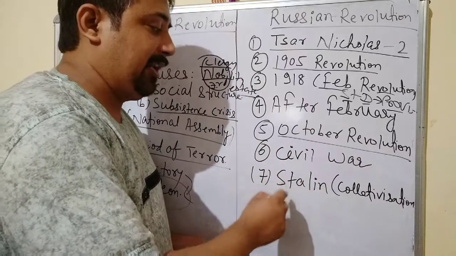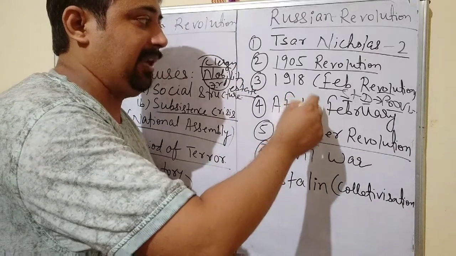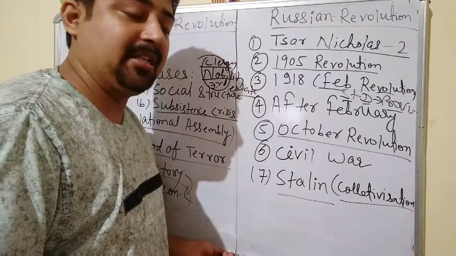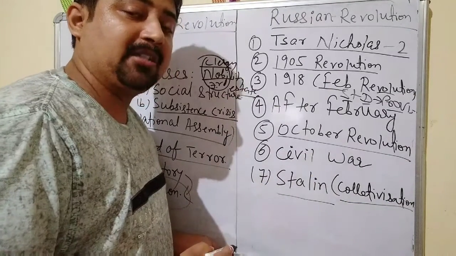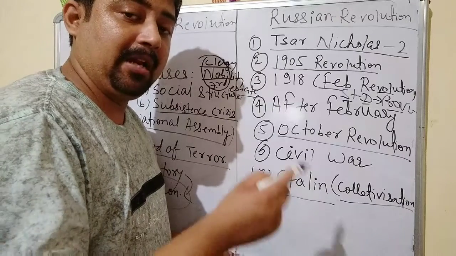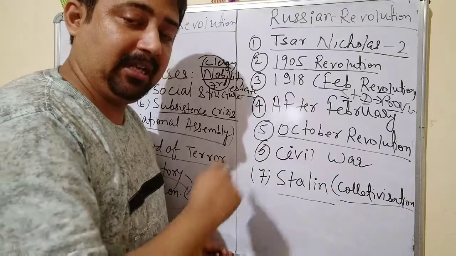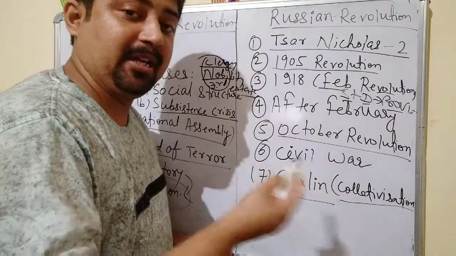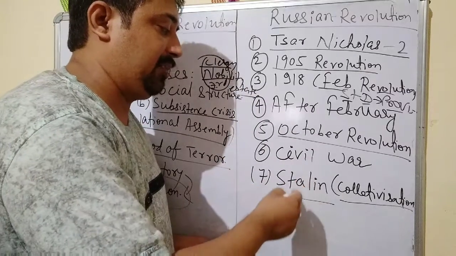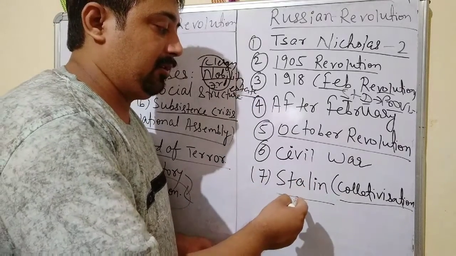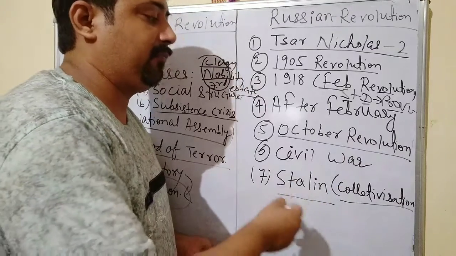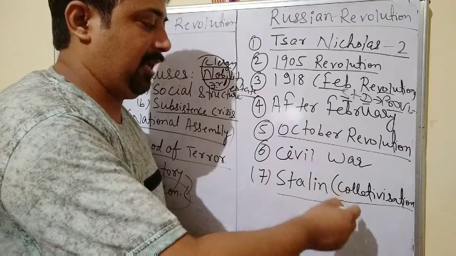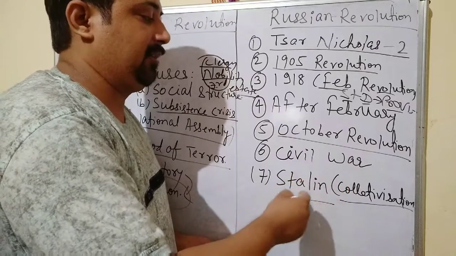Now after the death of Vladimir Lenin, Stalin came to power, and when he came to power, he established his collectivization theory. He asked all the farmers to give their land to the government so that the government could collectivize all the lands together to produce more food grains. So this is how collectivization was started by Stalin, and it created a lot of controversy and criticism in the society. So ultimately we found that Stalin was able to establish socialism in Russia.